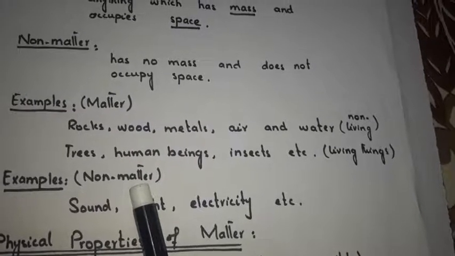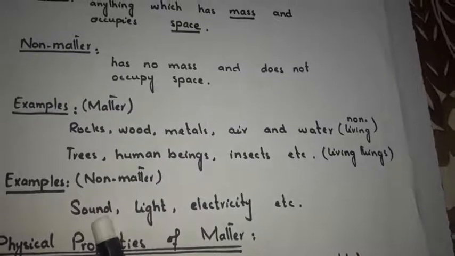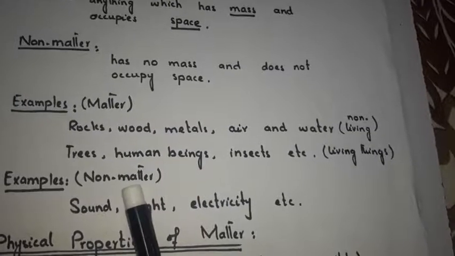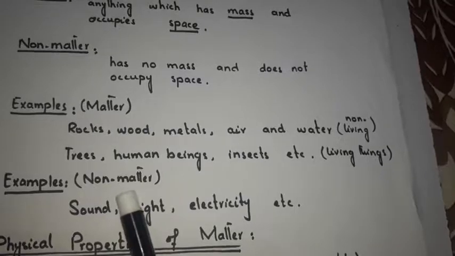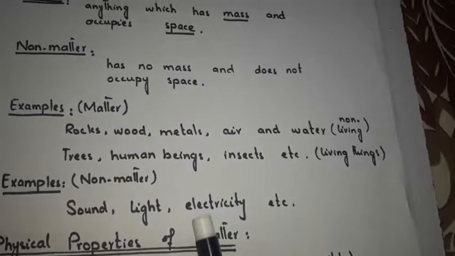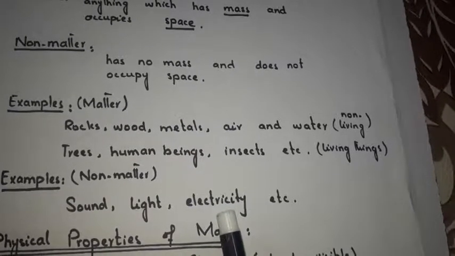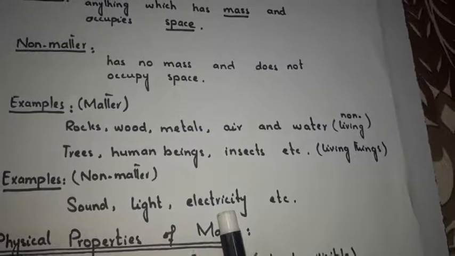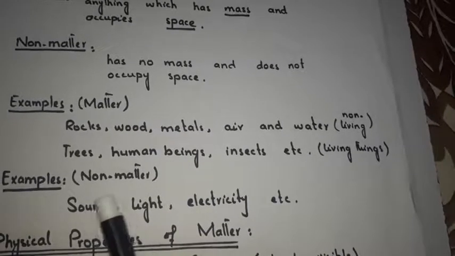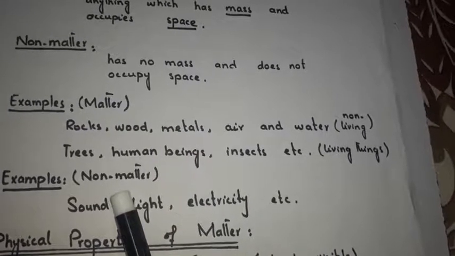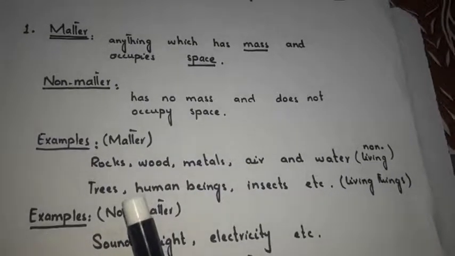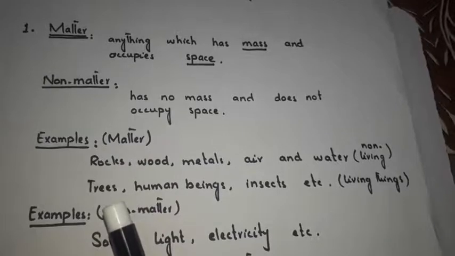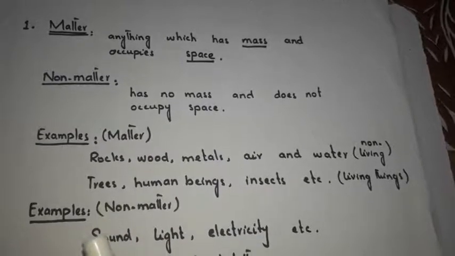You can hear my sound, but it has no mass, so my sound is an example of non-matter. Light is also an example of non-matter, and also the electricity that flows in the cables. So this was our first topic, in which we have read about the difference between matter and non-matter, and some examples.